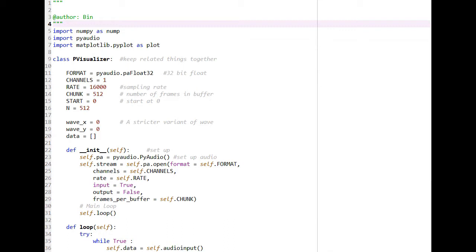So the first function is this, it's a def init with the instance variable self. This function is a setup for the audio, or what the program will collect if it receives the inputs in the microphone. And as you can see above it, the format, channels, rate, chunk, start, and end, these are the informations that we should set in this function for us to be able to collect the informations we need in the input of the microphone.